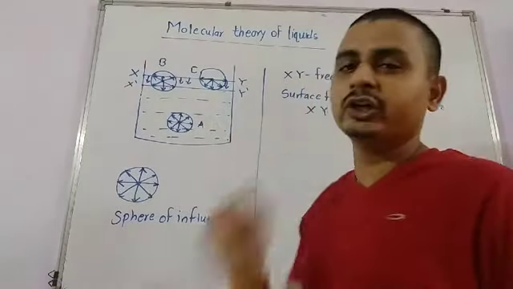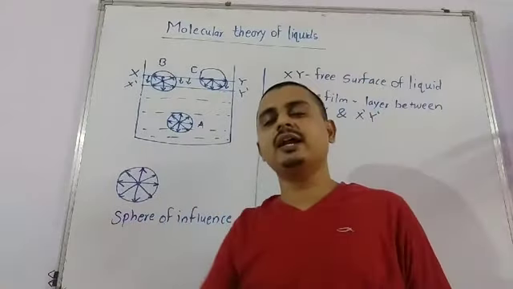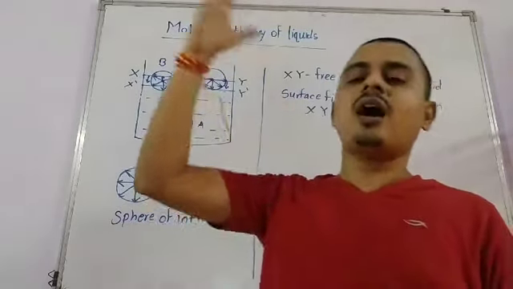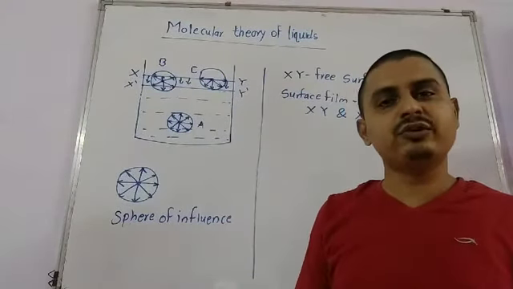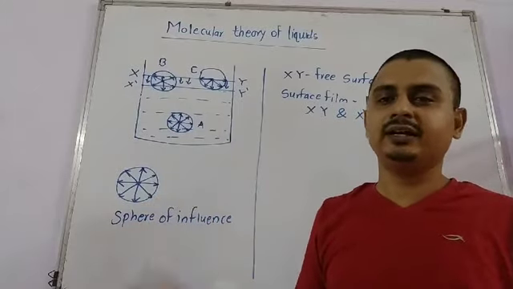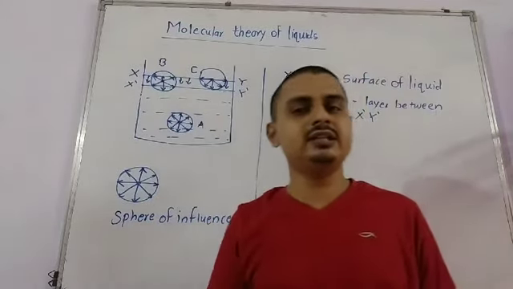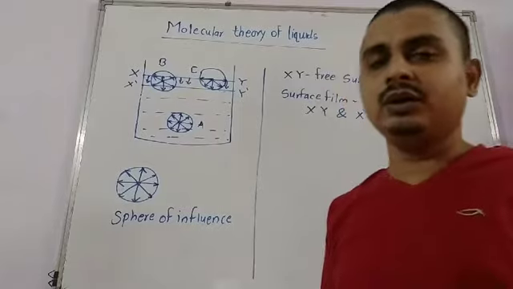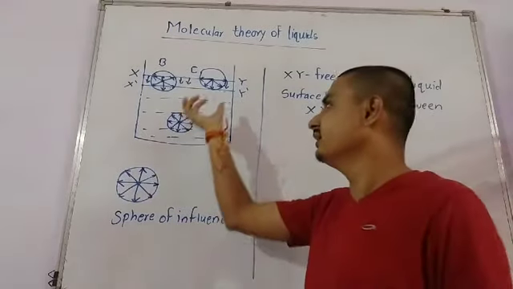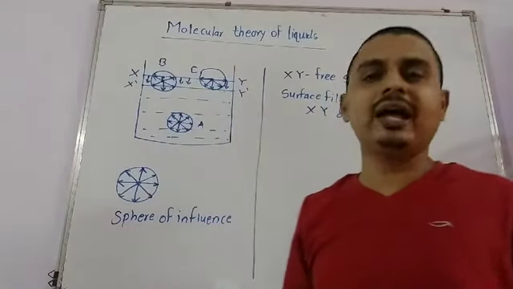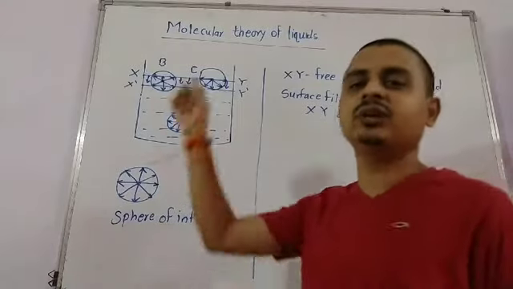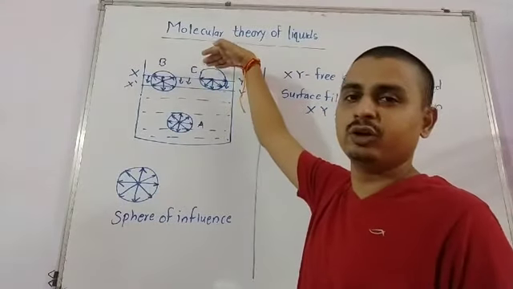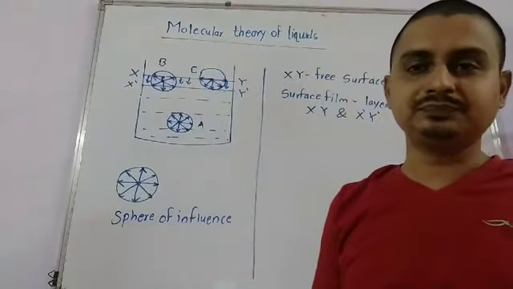Similarly, in case of molecule C, half portion is inside the liquid and half portion is outside the liquid. That's why the cohesive force here is greater than the adhesive, because the density of liquid is more. That's why the molecule surrounded by the liquid molecules will have greater force as compared to the adhesive force between the liquid molecule and the air molecule.